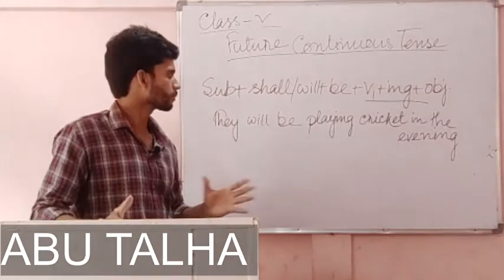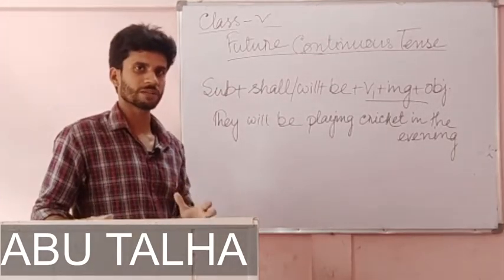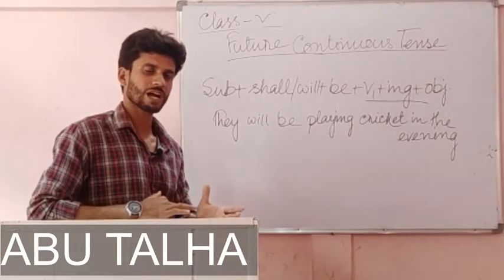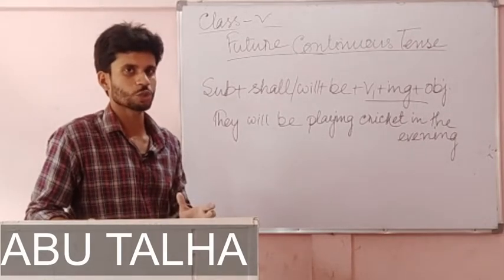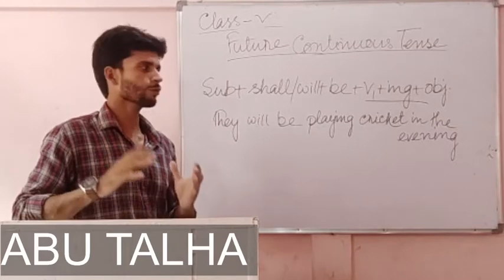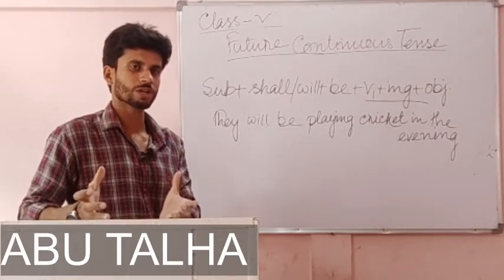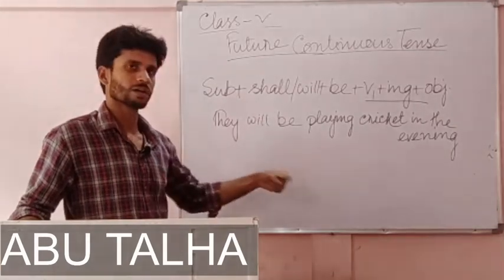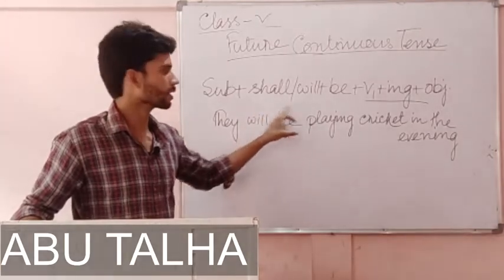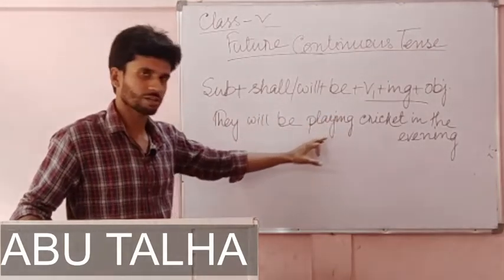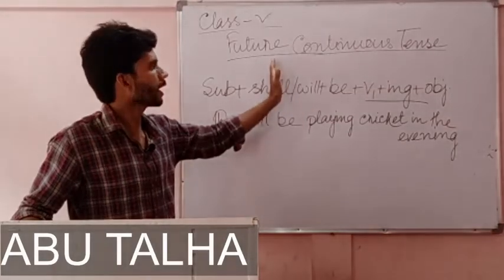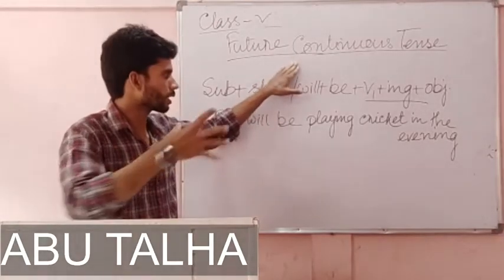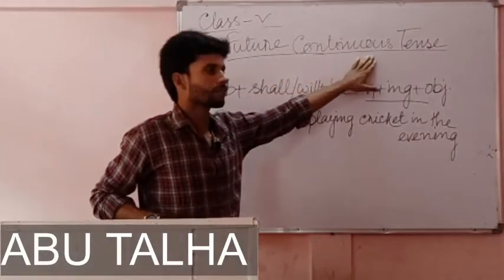Like I shall be watching television in the evening, or I shall be practicing English grammar tomorrow in the evening. So when we want to express an event or an action which will be taking place or will be happening in the future, in those cases we write sentences in this rule or formula, and we take them under future continuous tense.